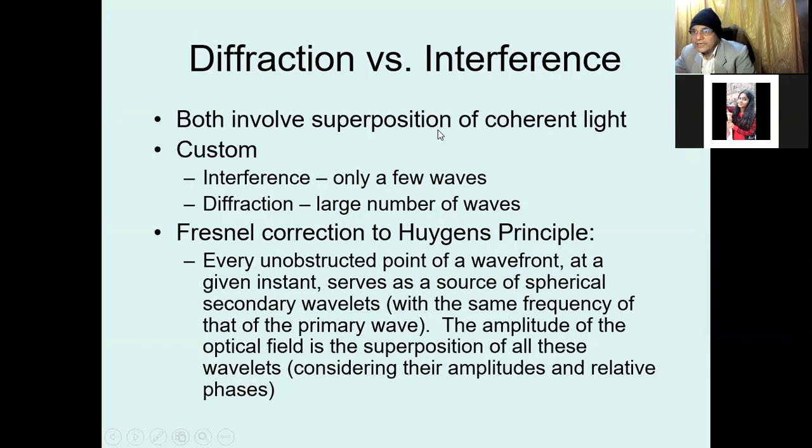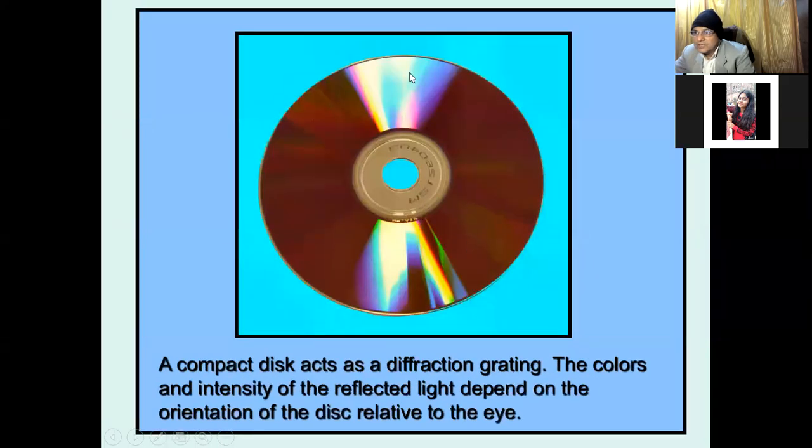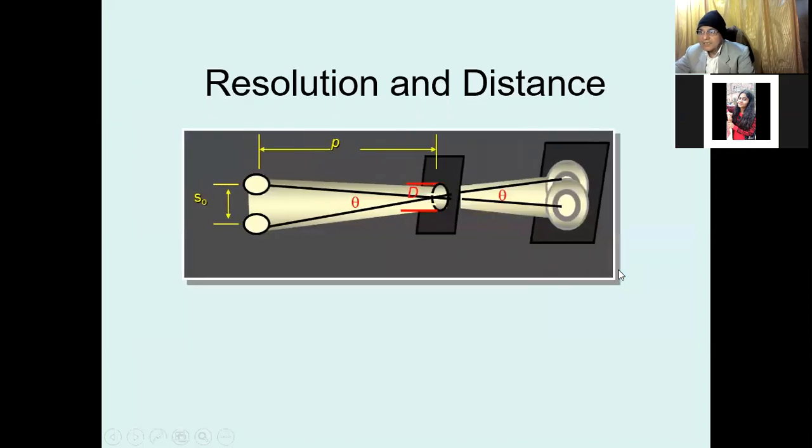Now, in interference only a few waves are superimposed, while in diffraction a large number of waves are superimposed. In this case, this is a disc, and this compact CD acts like a diffraction grating. The color and the intensity of the reflected light vary from place to place, and that can be obtained with the help of the resolution and the distance.